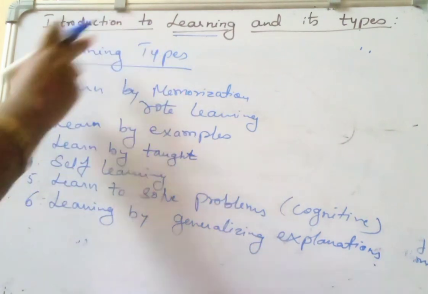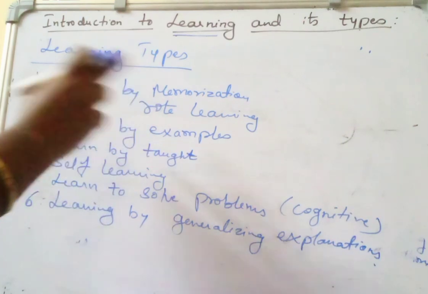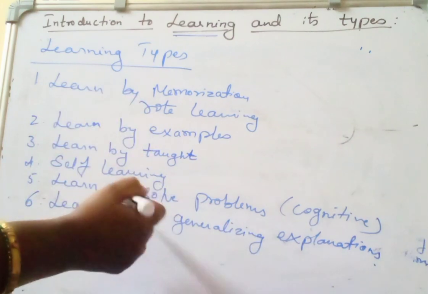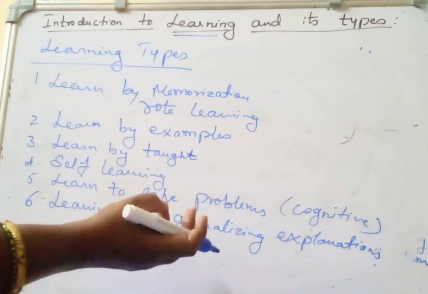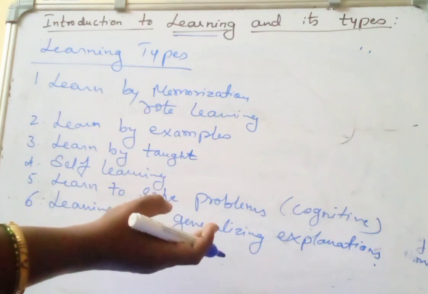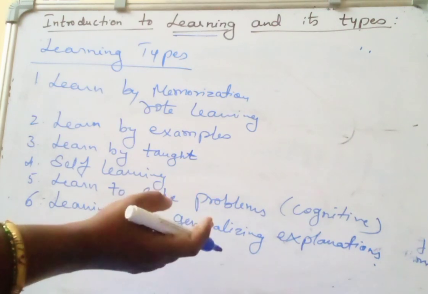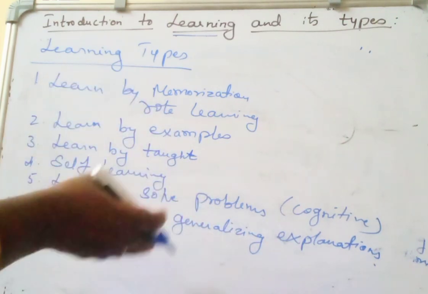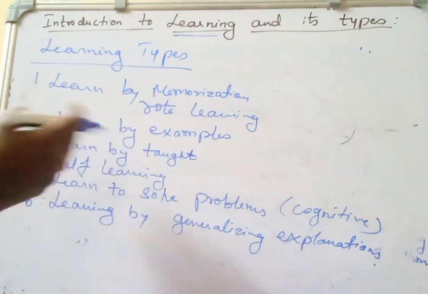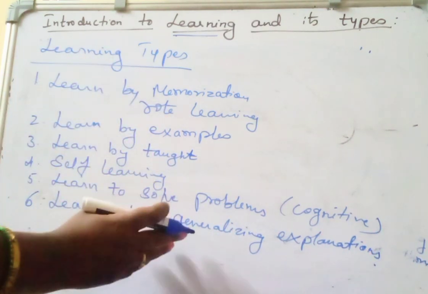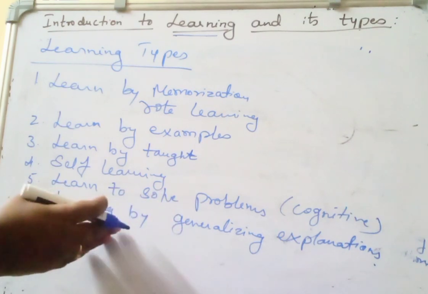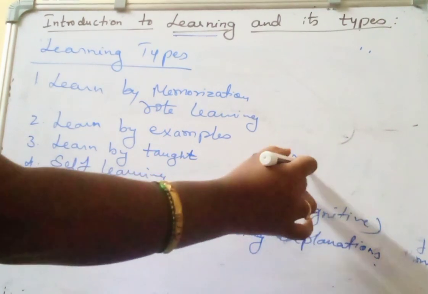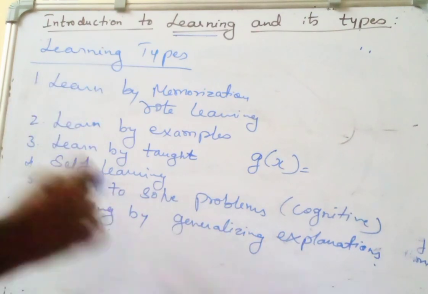So here the machine learning models can make use of any of these techniques to predict the outcome. It can make use of supervised, unsupervised or reinforcement learning, or some of the convolutional neural networks or artificial neural networks algorithms to make predictions. Anyhow, it is a combination of different ways of learning with the help of algorithms and a sample data set. It comes up with a hypothesis called g of x to make the predictions. So this is about the